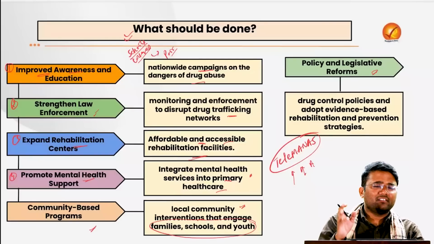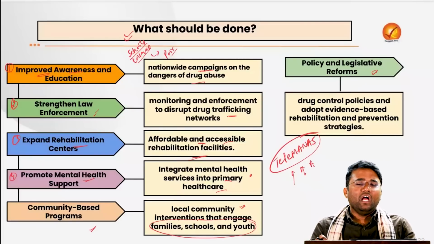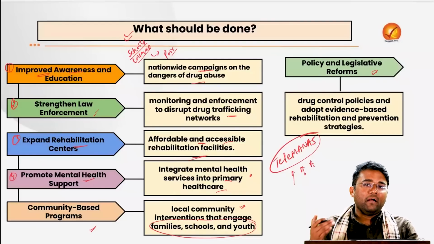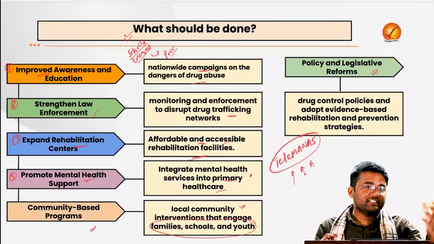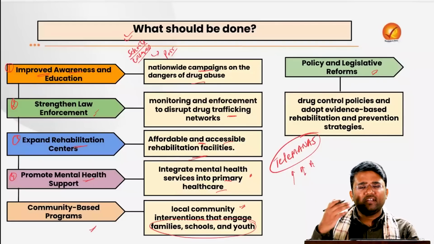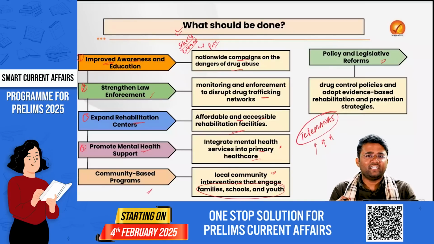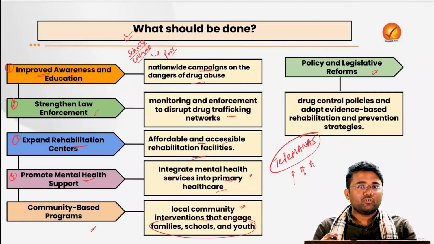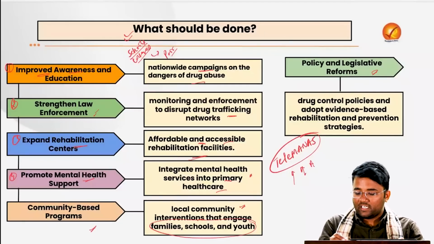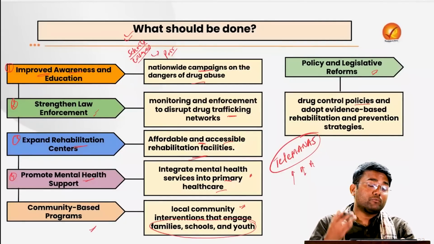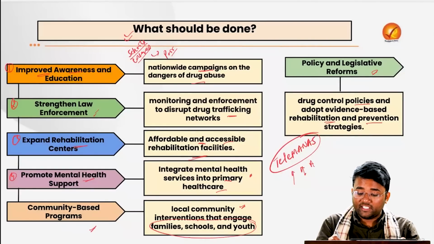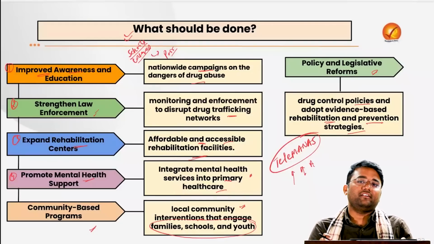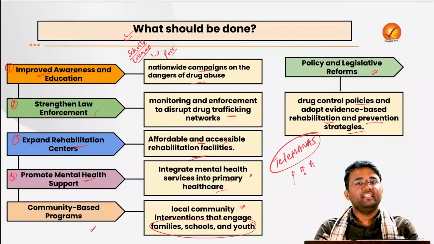We already have certain laws like the NDPS Act 1985. So these kinds of acts, if there is a need, can be amended to cover some of the other areas that have come up. For example, the technological areas, where sale and trade is happening on the dark net and dark web, or some other executive actions or reforms can be made so that this issue can be addressed holistically. The drug control policies, and we can go for evidence-based rehabilitation and prevention strategies based on the actual condition of that particular patient, what attention that person needs.